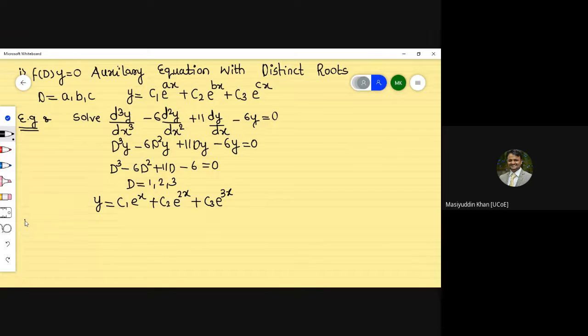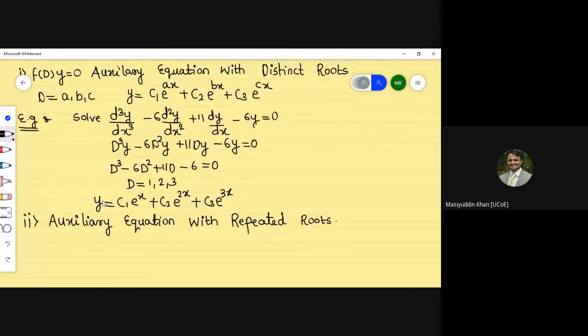Now the second one becomes auxiliary equation with repeated roots.